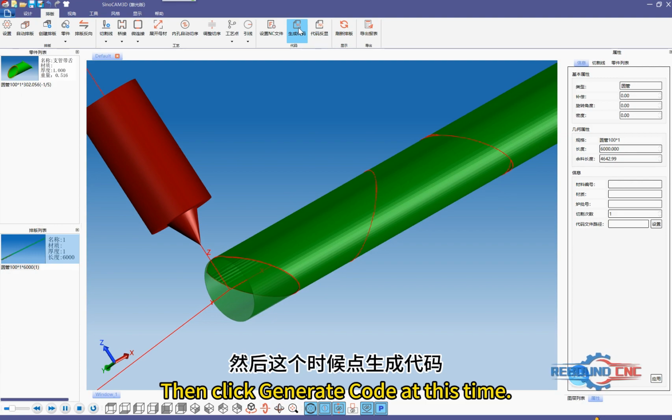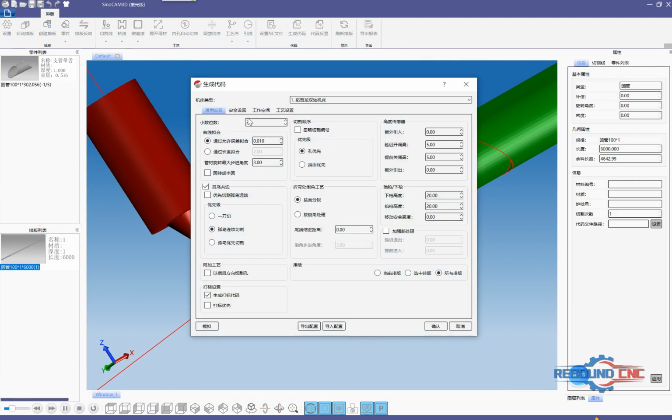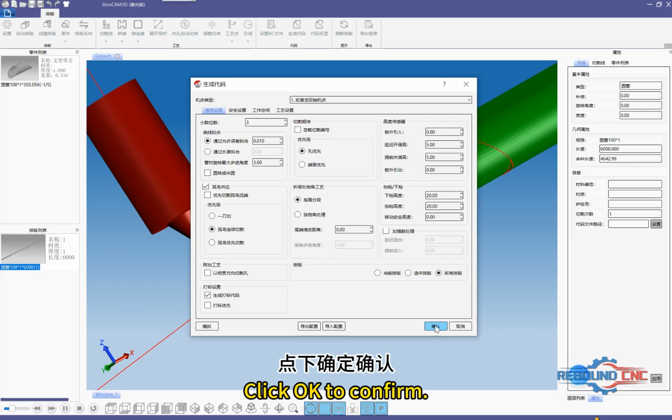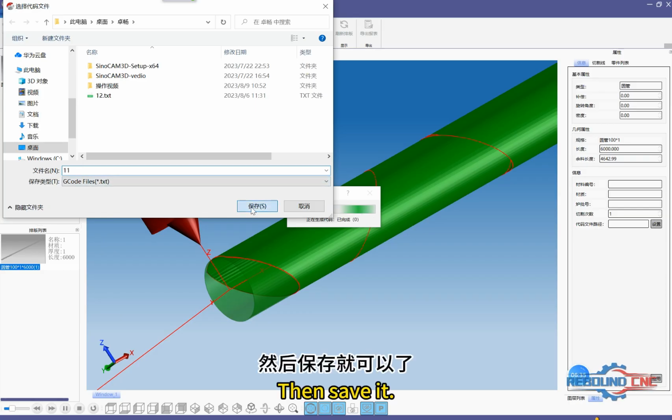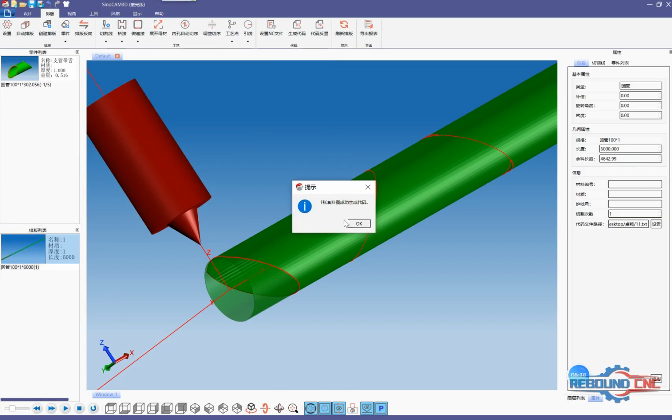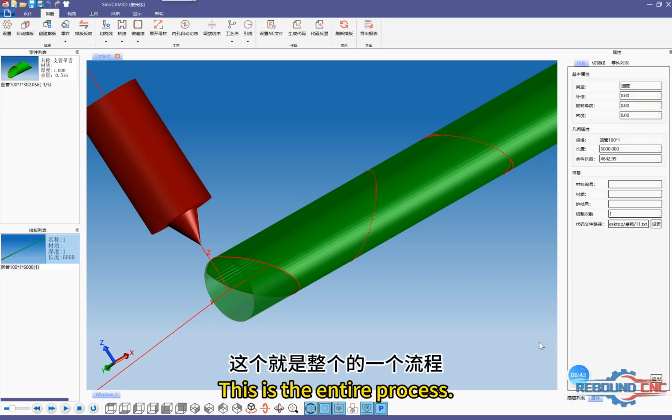Then click Generate Code at this time. Don't change anything. Click OK to confirm. Save it at this time. Then save it. At this time, the code is generated. This is the entire process.